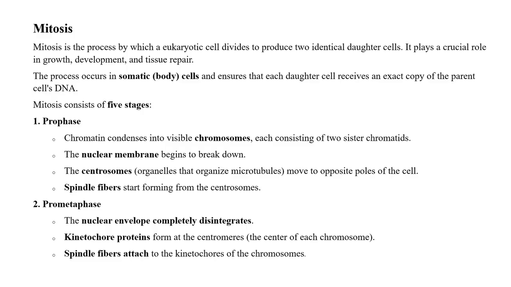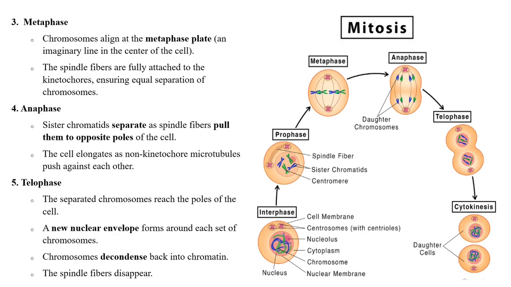The nuclear membrane begins to break down, the centrosomes move to the opposite poles of the cell, and the spindle fibers start forming from the centrosomes. In the prometaphase, the nuclear envelope completely disintegrates and spindle fibers attach to the kinetochores of the chromosomes. Then metaphase, where the chromosomes align at the metaphase plate, that is an imaginary line in the center of the cell. The spindle fibers are fully attached to the kinetochores, ensuring equal separation of chromosomes.